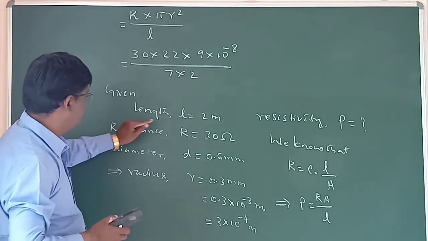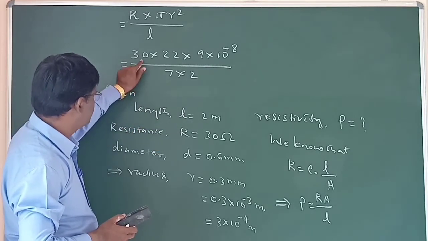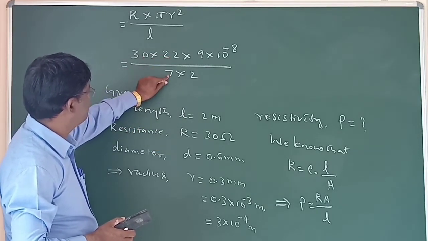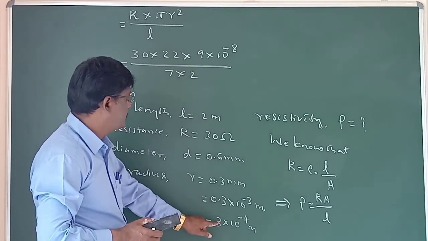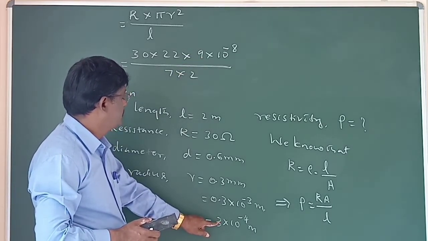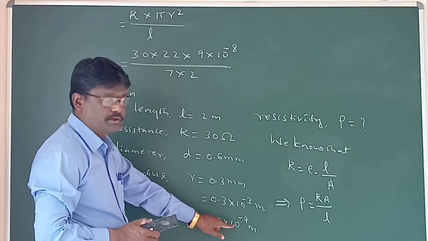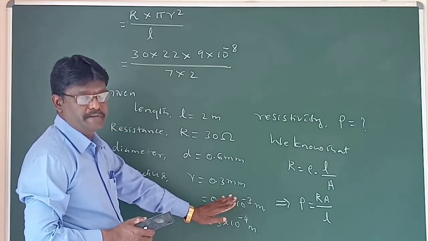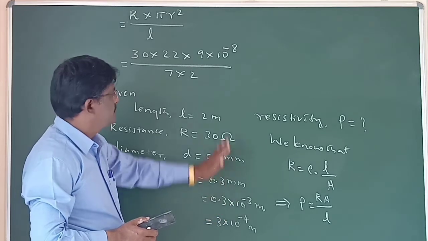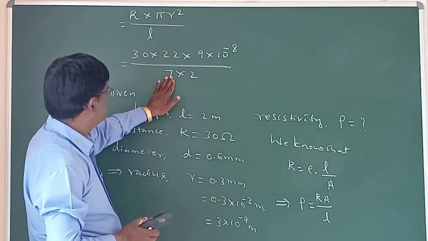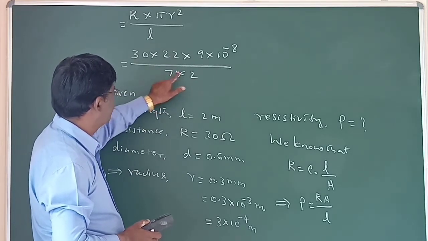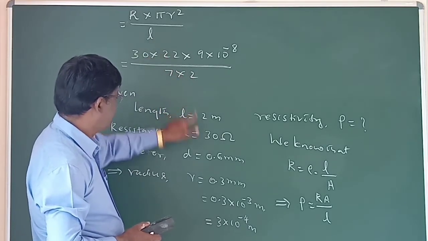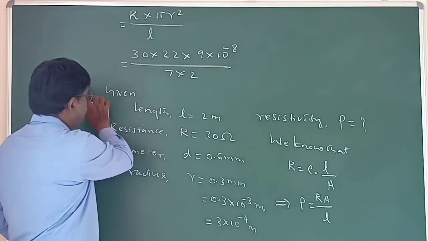Once again we check: resistance 30, pi 22 by 7, radius r square, r is 3, 3 square is 9. 10 power minus 4 into 10 power minus 4, by the law of exponents, is 10 power minus 8. Thus it comes 7 into 2. That 2 is the length, 2 meter.